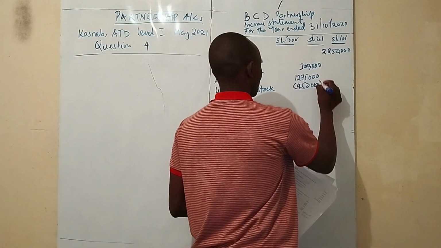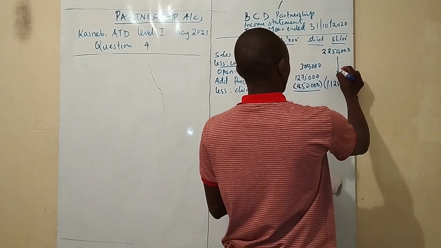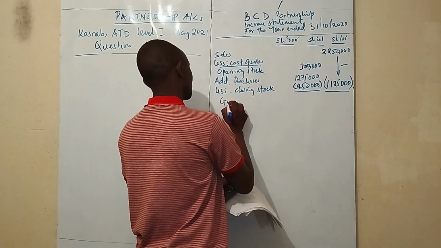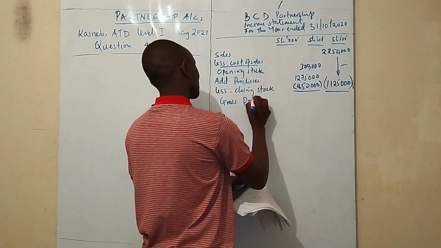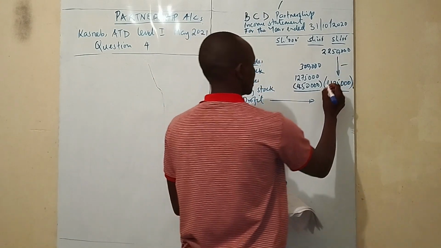So you less. So the figure you're going to get is the gross profit.